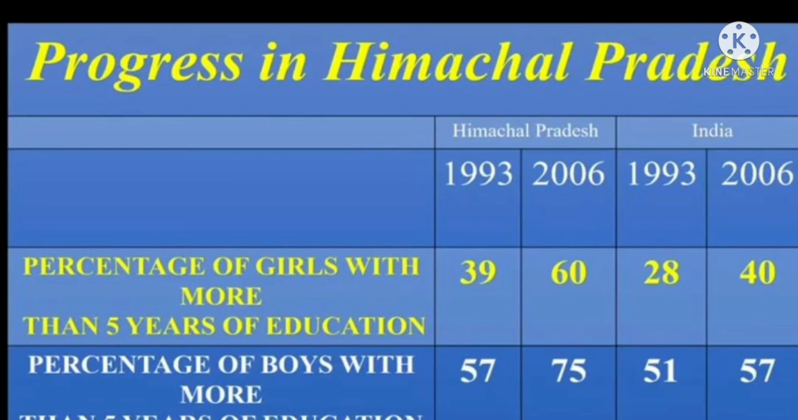Progress in Himachal Pradesh. This table is given from the examination point of view. You have to read this table and observe it. Which percentage is highly reduced, which percentage is low. You have to know the reasons and write the reasons for this table. Why is India less than the state of Himachal Pradesh? Why is Himachal Pradesh giving importance to the education of girls?